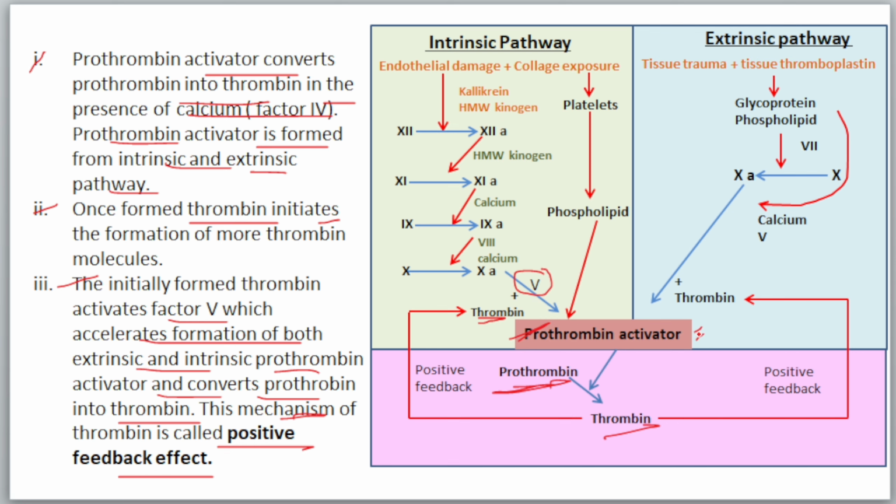This initially formed thrombin continues to activate factor 5, because it helps to accelerate the formation of both extrinsic and intrinsic prothrombin activators, which help to convert prothrombin into thrombin. This mechanism is also called the positive feedback mechanism, because the thrombin activates factor 5, which activates the prothrombin activators, and the prothrombin activators help to convert prothrombin to thrombin. So it helps in the formation of more and more thrombin.